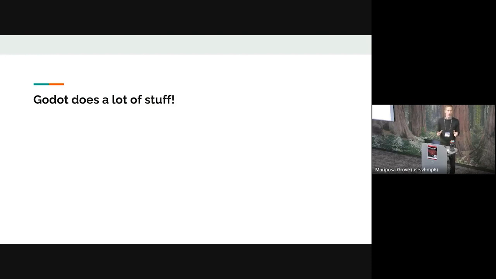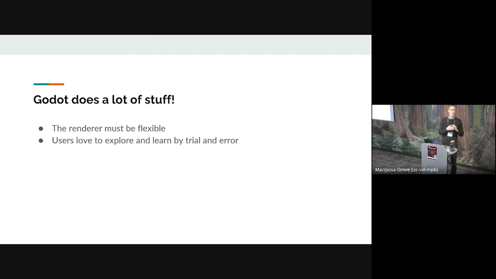And that poses a problem for writing a renderer. Our renderer has to be very flexible, and it has to handle a lot of different content. Now, on top of that, our users love to learn the engine by just trying things out and seeing what sticks. And importantly, they really like to iterate rapidly. So rapid iteration is a strength of Godot, and it's something that our users really like.